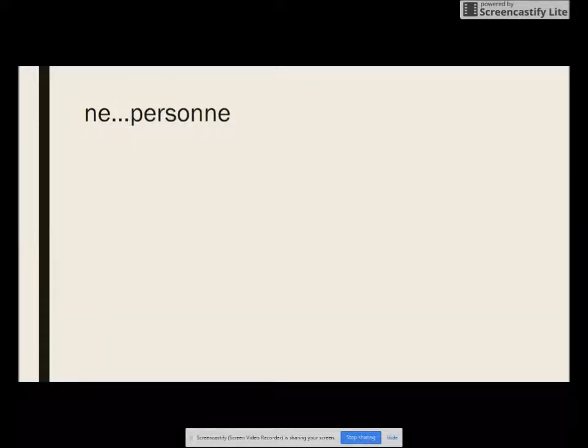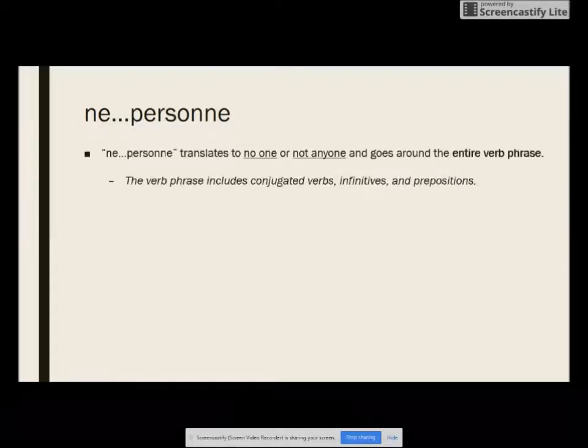Ne personne. It's our last negative expression for today. Ne personne translates to no one or not anyone, and it goes around the entire verb phrase. It's a little bit different. The verb phrase includes the conjugated verb, infinitives, and prepositions. So it goes in a completely different place.